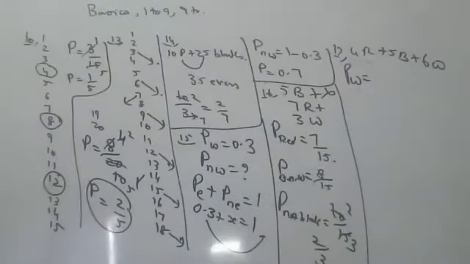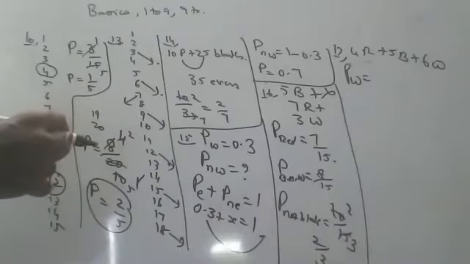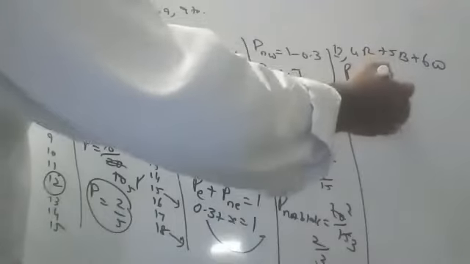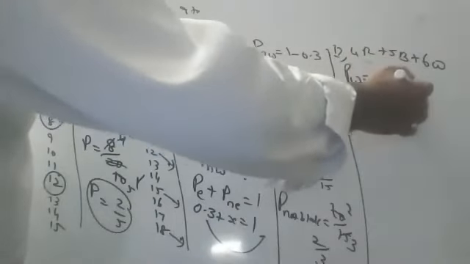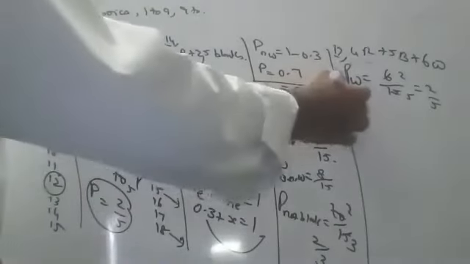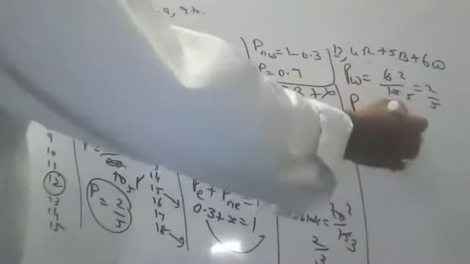6 by 15, sir. Very good. So 3 2s are 6, 3 5s are 15, so 2 by 5. Very good. Next, Kushal, you only say, what is the probability of getting a red ball? 4 by 15, sir. Very good. Next one.